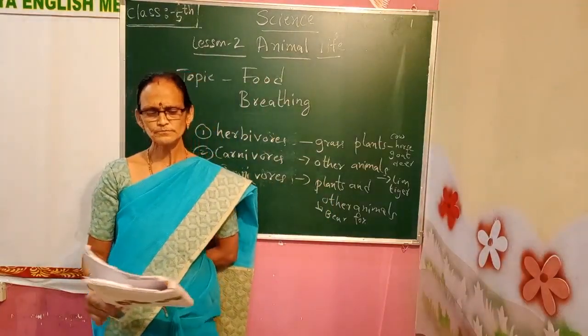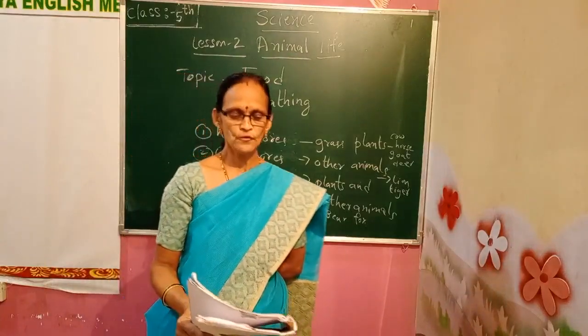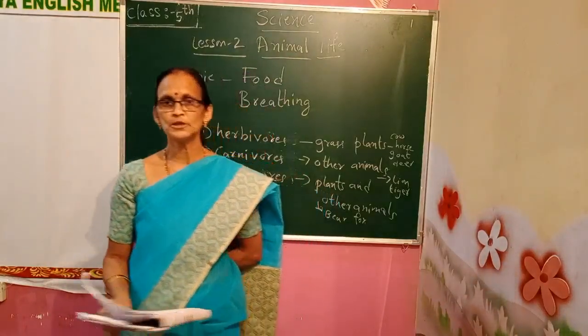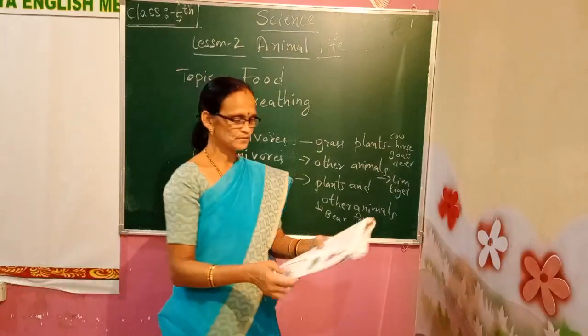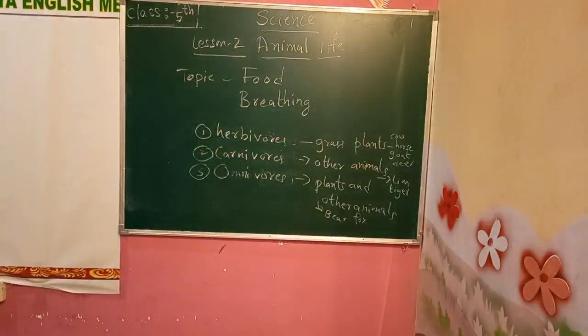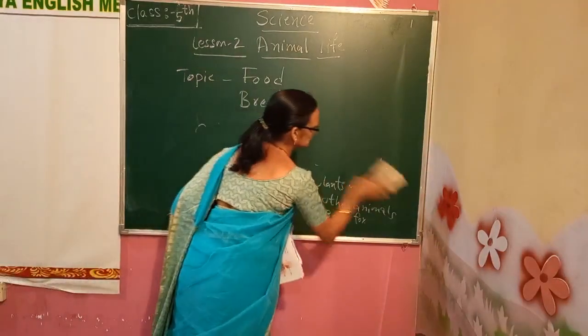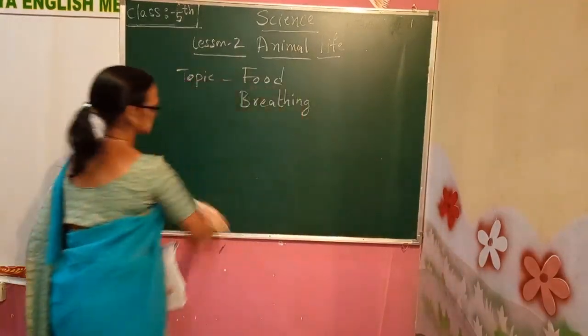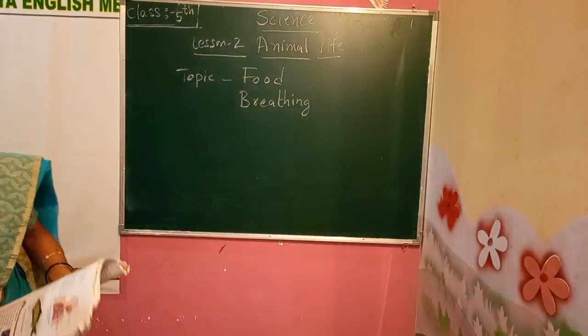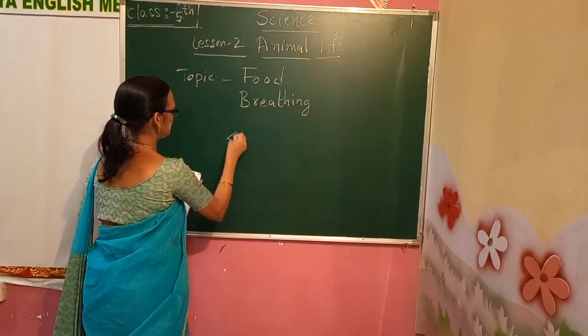Fish. Where does fish live? It lives in water. They breathe through gills. You can see a picture of the fish here.